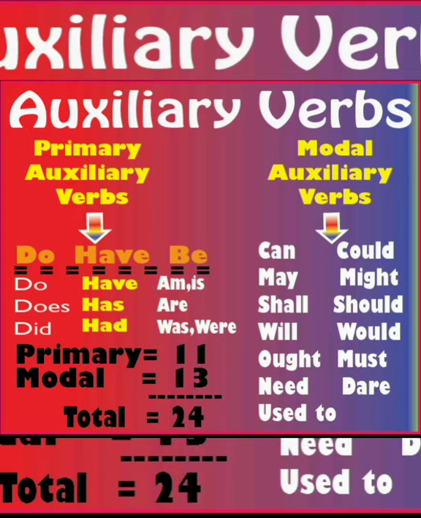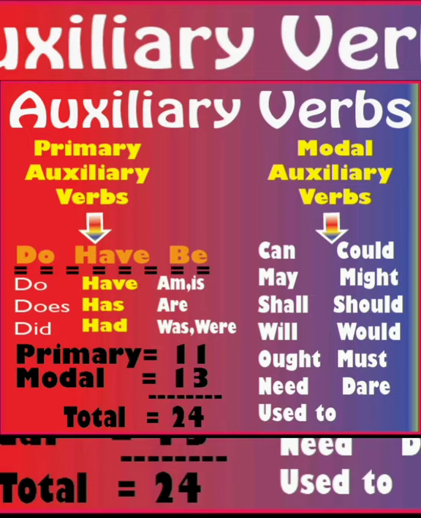Hope you understood the meaning of verbs and the types of verbs, the meaning of transitive verb and intransitive verb, and also in today's class you learnt about the meaning of modal auxiliaries and primary auxiliaries. So in today's class, dear friends, I discussed the verb, the definition of the verb, and types of verbs.